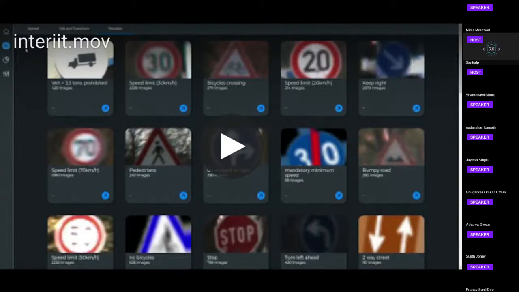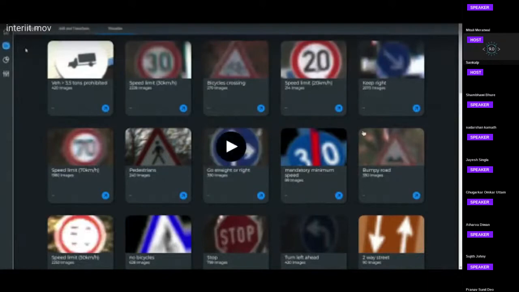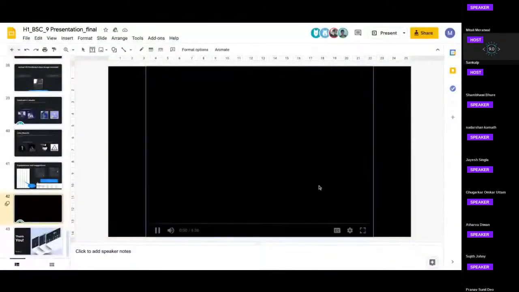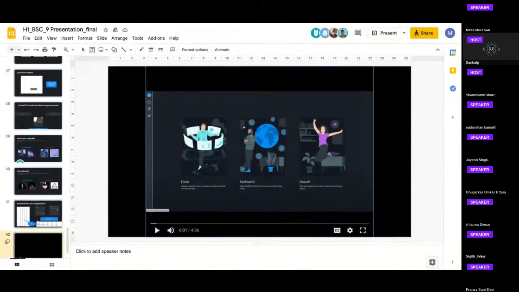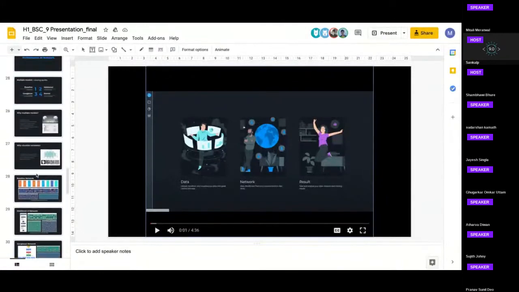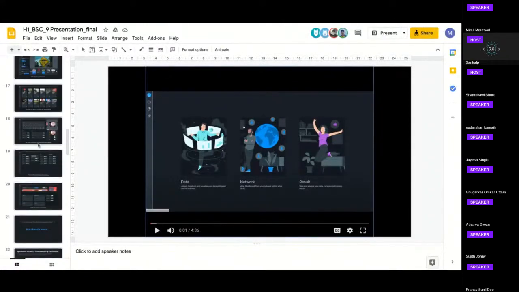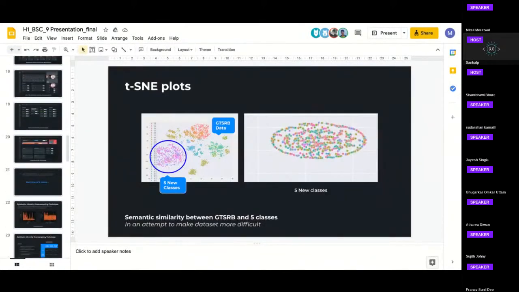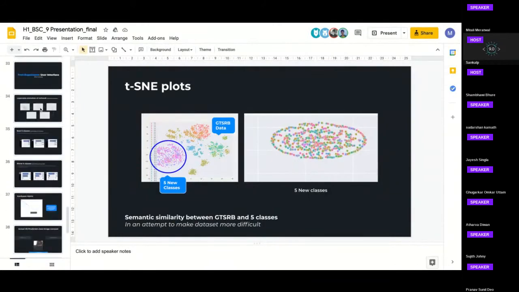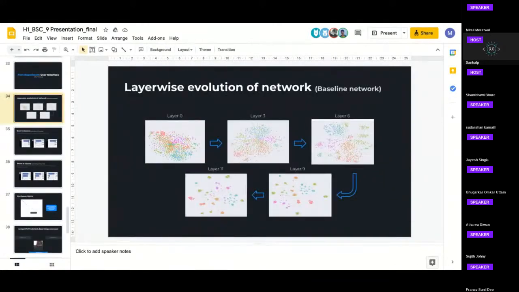You are clustering, for example, how well it has come out. What's your interpretation of those results? Okay. So we cluster our images, that is, the embeddings of the images we get from the model in the semantic space. And so we use that data to see how well the model is able to make decision boundaries, that is, identify different classes as different. So as we can see, this is on the baseline network, which we have custom built for this dataset. And as we can see, there are small clusters.